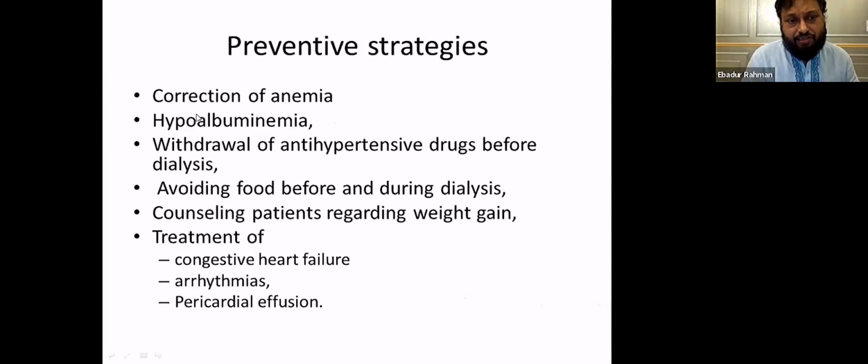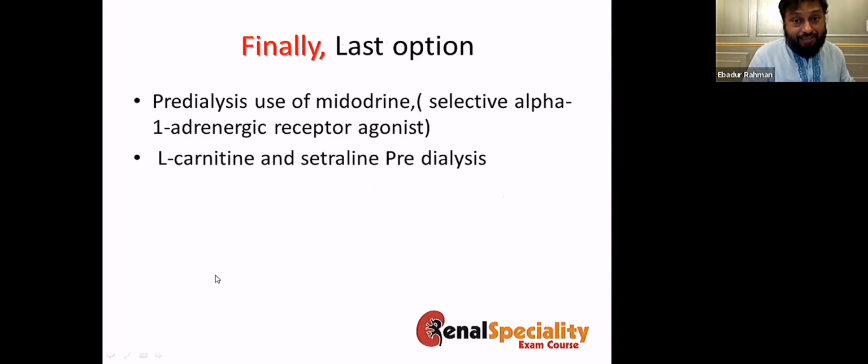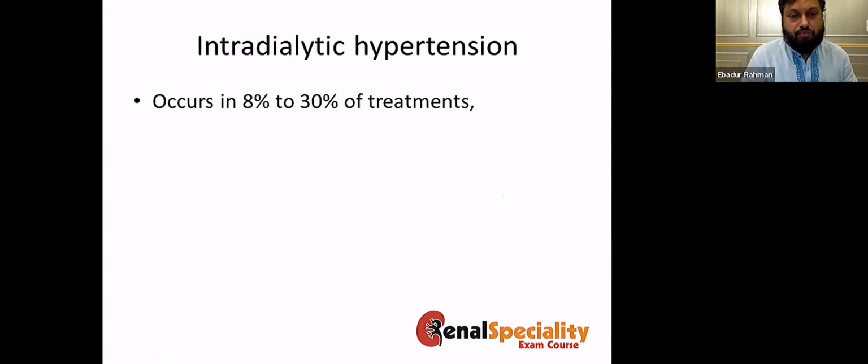So these are the preventive strategies: correct the anemia, correct hypoalbuminemia, withdraw antihypertensive drugs before the dialysis, avoid food during dialysis, counsel the patient about weight gain, and if they have congestive cardiac failure, arrhythmias and pericardial effusion, treat them as well. Finally, the last option is to use midodrine or L-carnitine or sertraline pre-dialysis. These are actually preventive rather than curative treatment options.